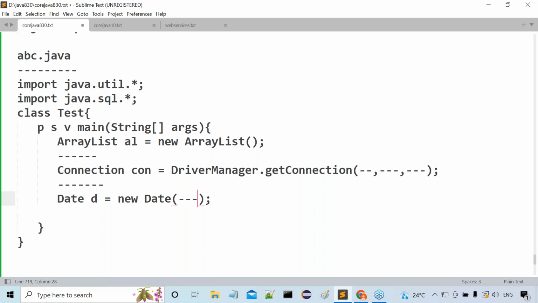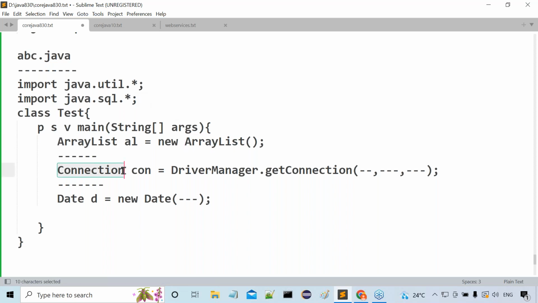If I compile this program, first the compiler will come to ArrayList. The compiler will check which package has ArrayList. It is available in the util package, and it is not available in the SQL package, so no ambiguity. Again, the compiler will encounter the second ArrayList, check the util package where it is available, and the SQL package where it does not exist. No ambiguity.